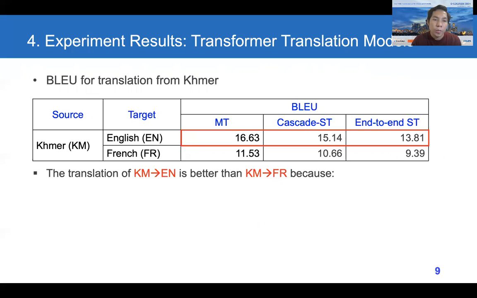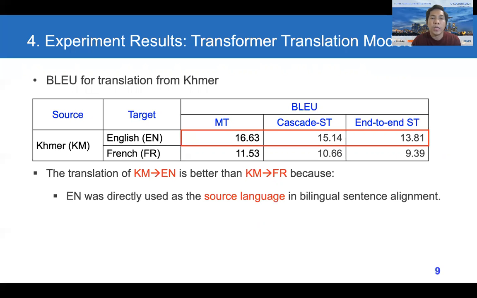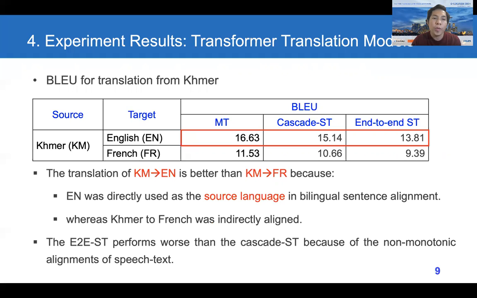This is because English was directly used as the source language in bilingual sentence alignment, whereas Khmer to French was indirectly aligned. Moreover, the performance of end-to-end speech translation is worse than the cascade ST because in general the translated speech and its transcription have non-monotonic alignment.